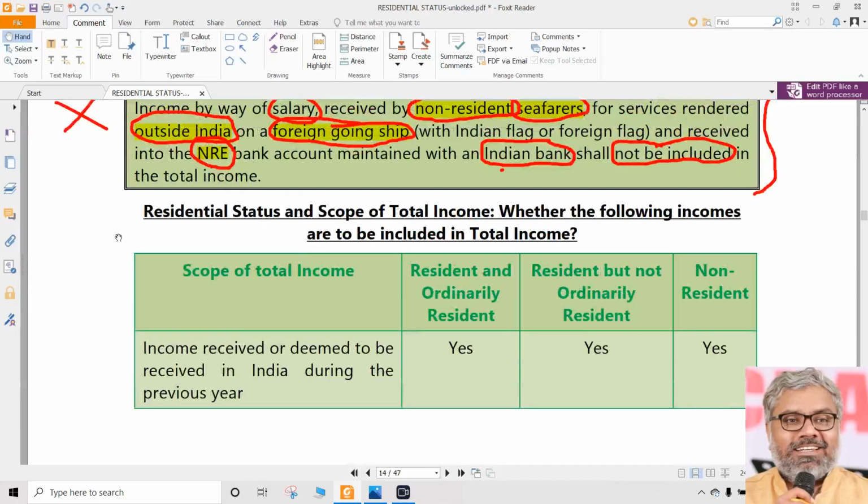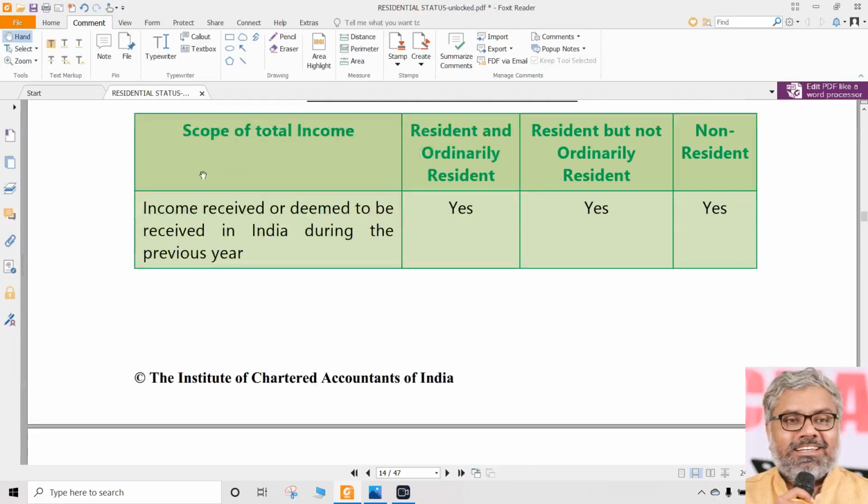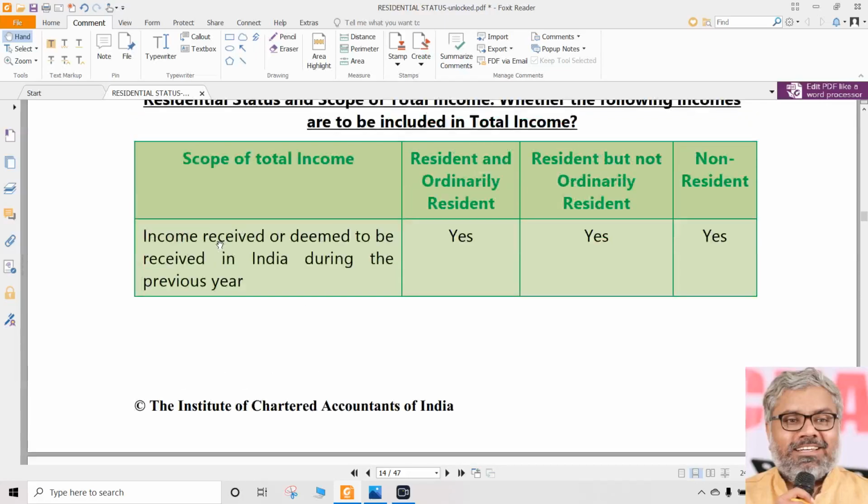Now, coming to the summary of whatever provisions we have dealt with so far: what is the scope of total income in case of different types of residential statuses of SSEs? This table is going to be your guiding factor for all the problems that we are going to solve in future in this chapter. This chapter's 5 marks question is compulsory, guaranteed. In that, part of the question could be determination of residential status, which generally will be only for 1 mark or 2 marks maximum. 1 mark generally. Remaining 4 marks will be for this. So determination of residential status is only a small part.